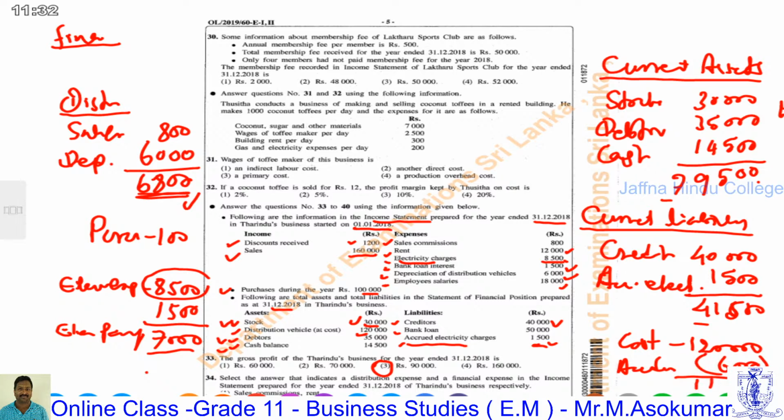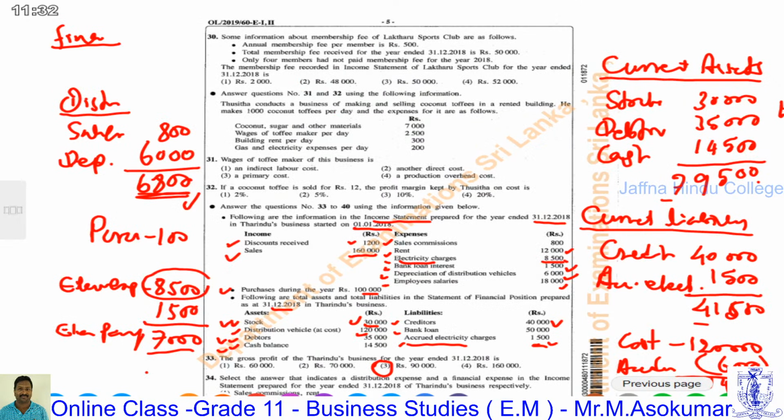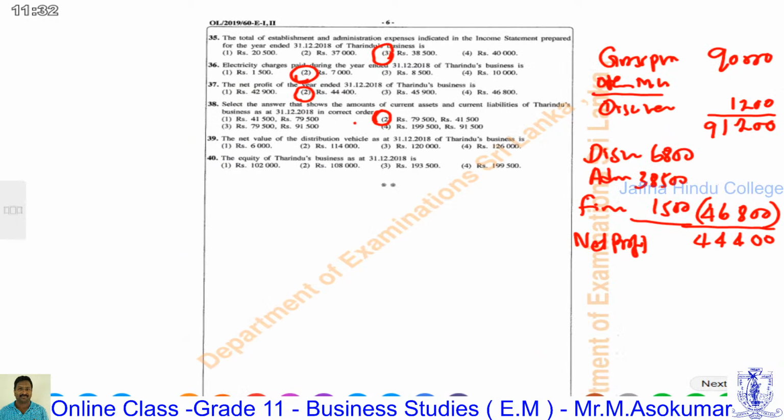Therefore, 114,000 is called the net value of this asset. Net value of this asset. 114,000 is the answer. Yes, answer number 2 is correct. So the net value of the distribution vehicle, 114,000, is the answer for question number 39.